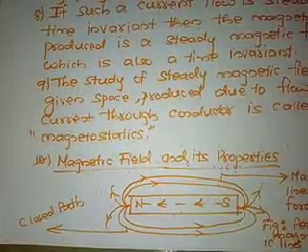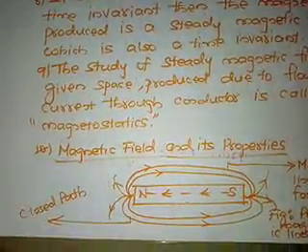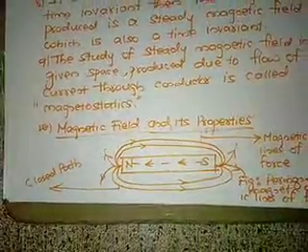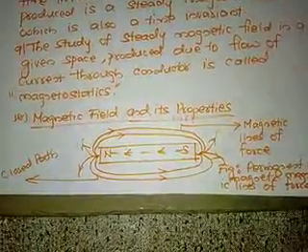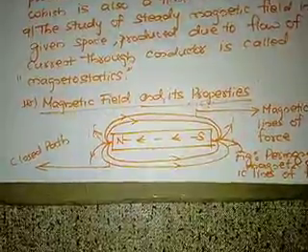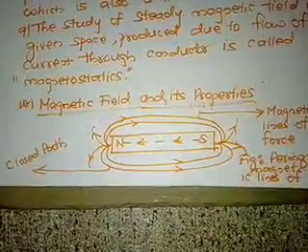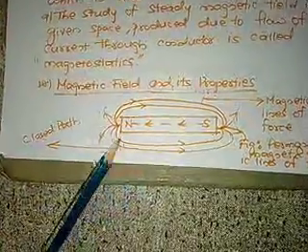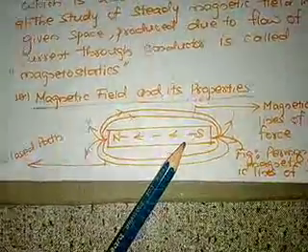Now let us see a few of the properties of the magnetic field. This is a bar magnet that you are seeing here. It has two poles, the north pole and the south pole.